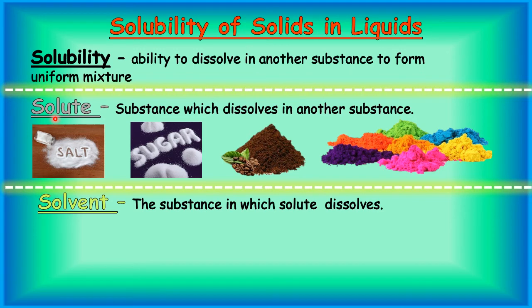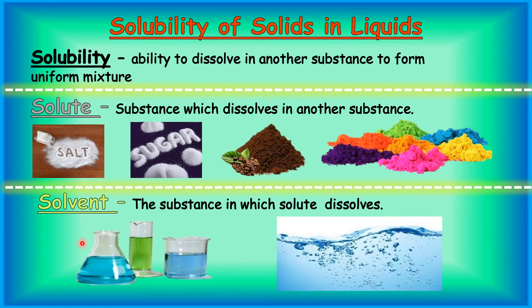Now, what is solvent? Solvent is that in which we mix it, like different liquids. Basically, water is a very good example of a solvent. Water is a universal solvent, meaning in water many things dissolve easily. But other than water, there are many other liquids which we can use as solvents.